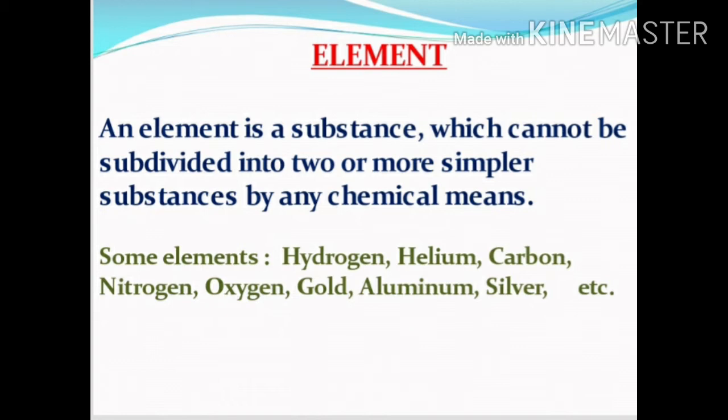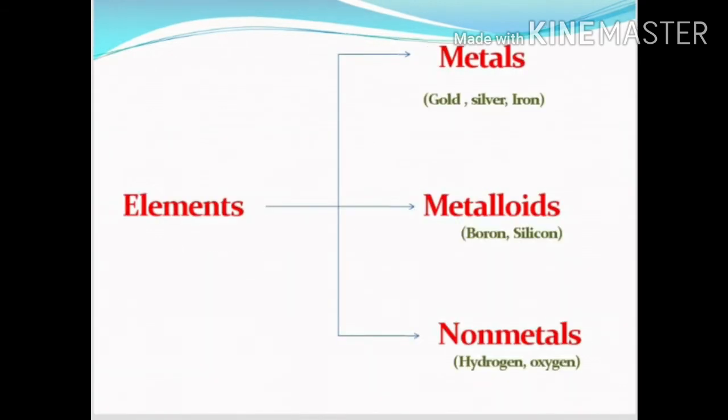An element is composed of atoms of the same kind. There are 118 elements known to us at present. On the basis of chemical and physical properties, the elements are further classified into metals, metalloids, and non-metals. Gold, silver, iron are common metals. Boron, silicon, arsenic are commonly recognized as metalloids. Hydrogen, oxygen are non-metals.